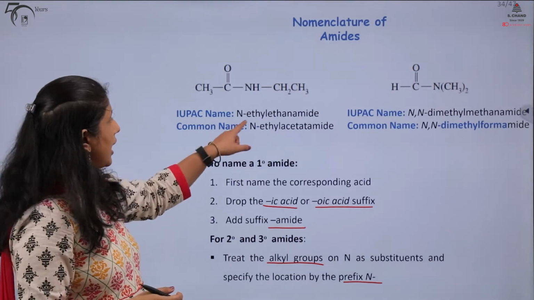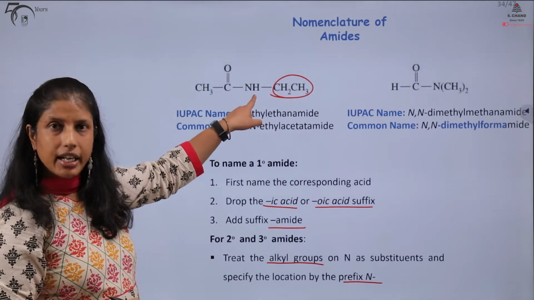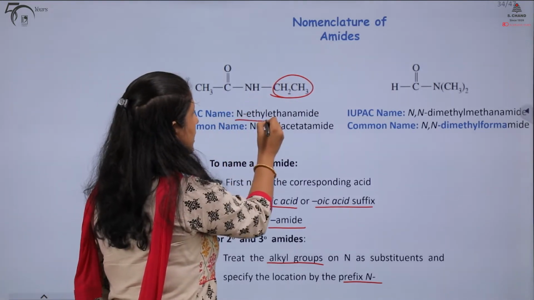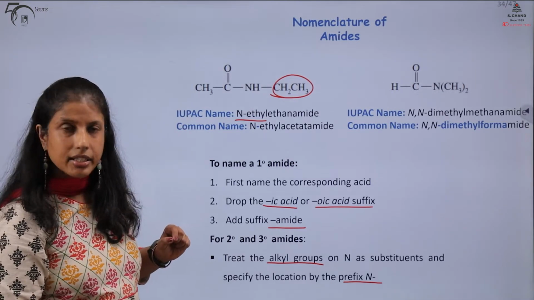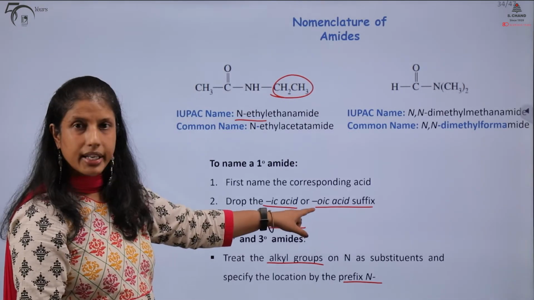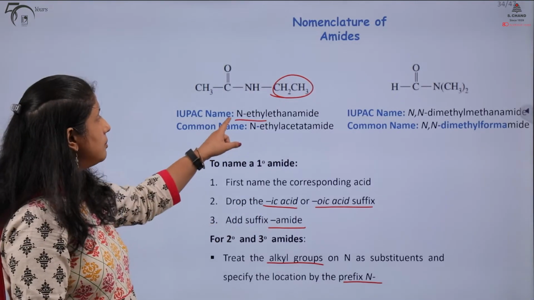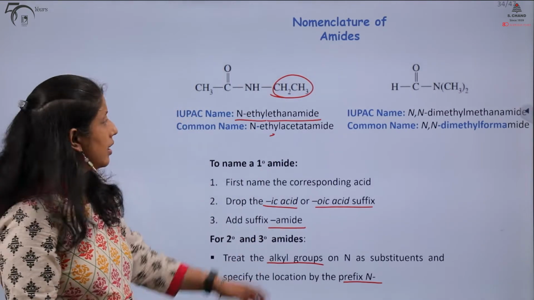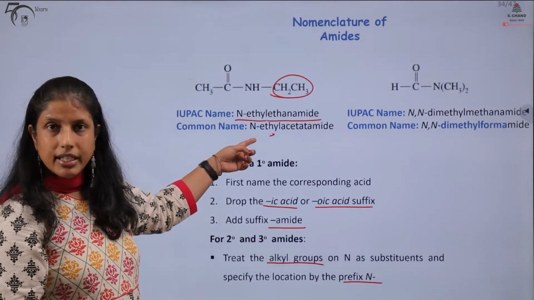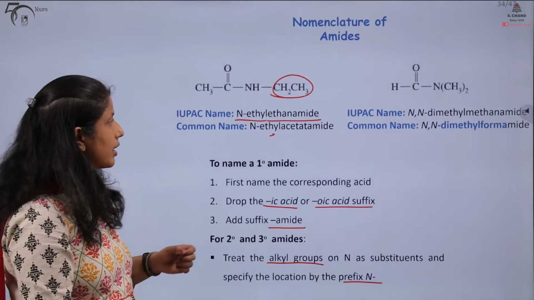So, here I have an ethyl group on the nitrogen atom. So, this becomes N-ethyl, and the parent acid was ethanoic acid. We will drop the oic acid, add the suffix amide, so it becomes N-ethyl ethanamide. This also has a common name of N-ethyl acetamide.